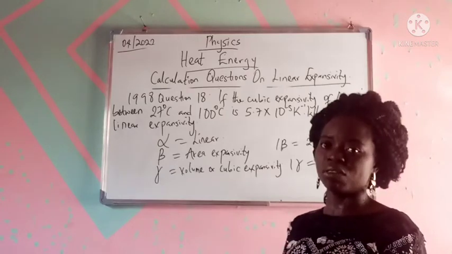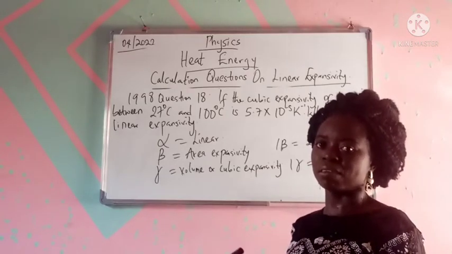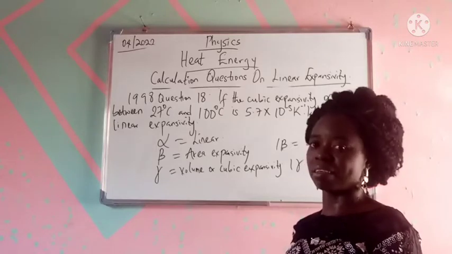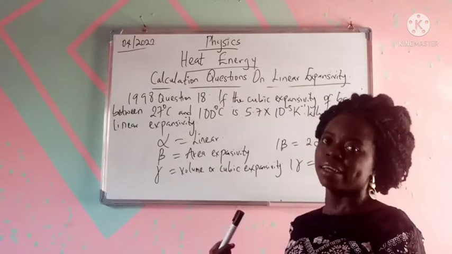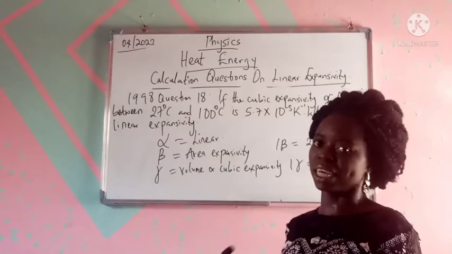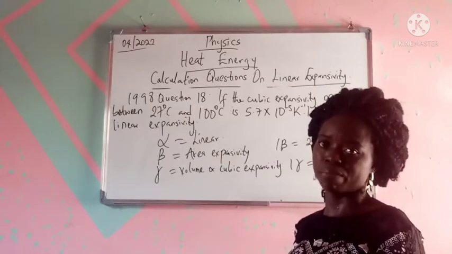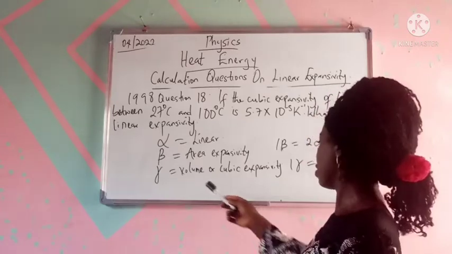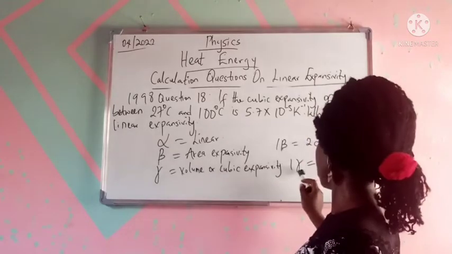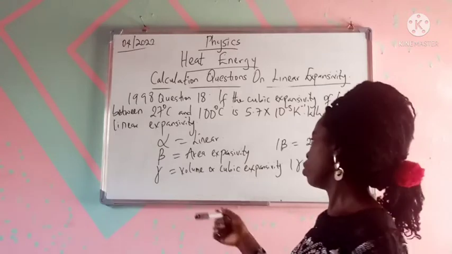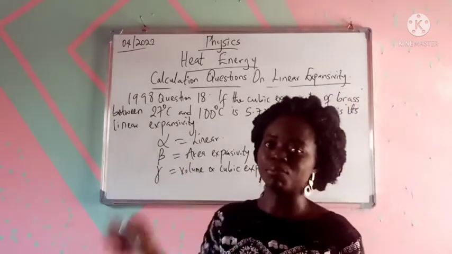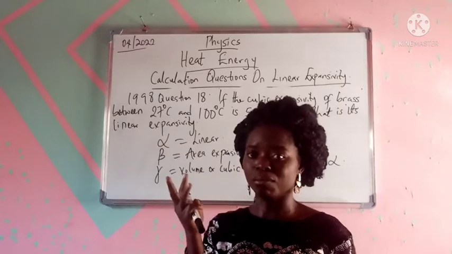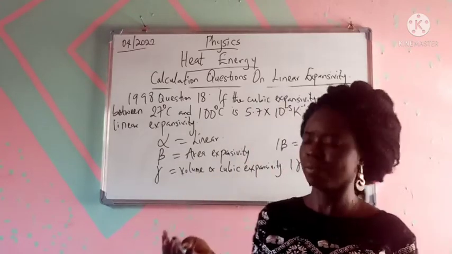So if your question states the cubic expansivity of a given mass of substance, you shouldn't be thinking that they don't know what they are talking about. They can use either cubic or volume, it's one and the same thing. If they say volume, I want you to know that we are looking at length times breadth times height. So that's 3L. That's why volume expansivity is 3 times linear expansivity.